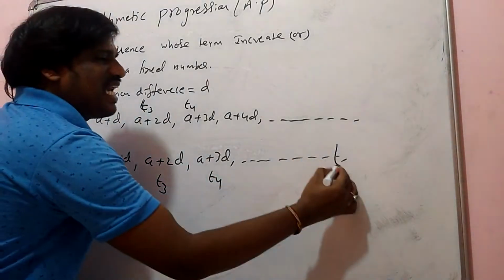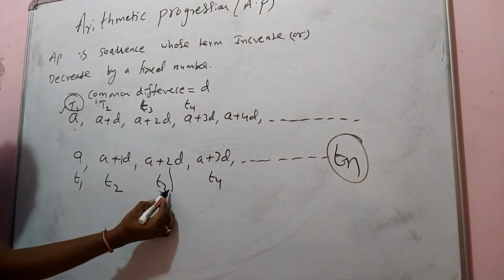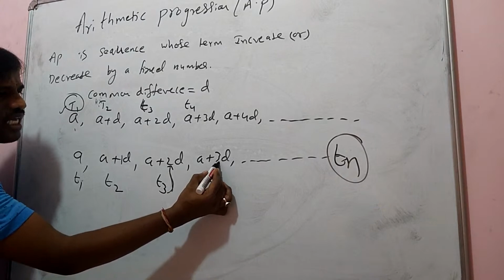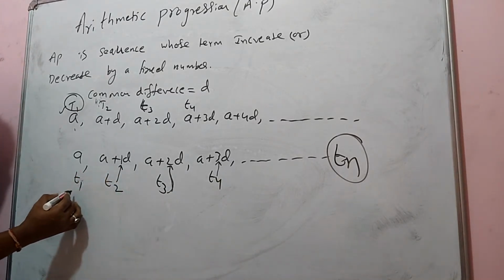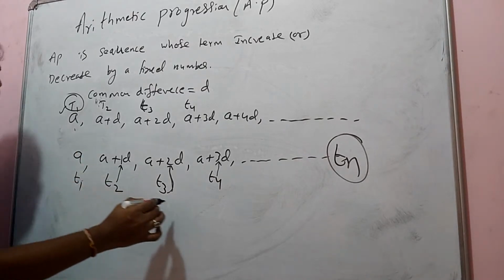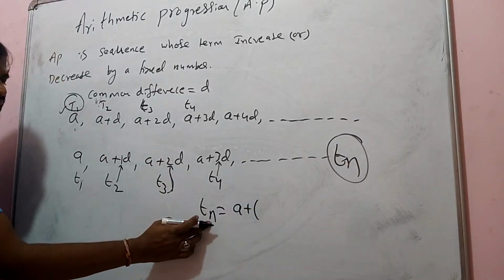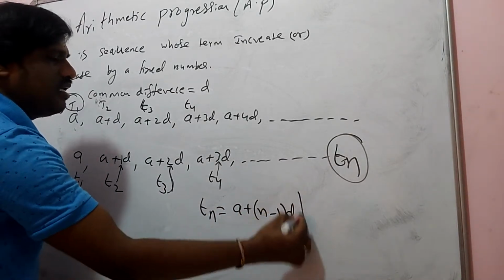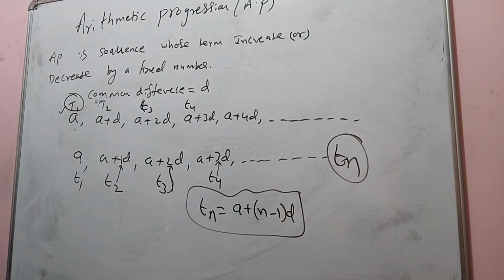Can you tell me what is the nth term? If it is the second term, I get D with 1 less; for the third term, D with 2, which is 1 less than the term number; for the fourth term, 3D. For the first term, D is 0. So the nth term will be A plus (n minus 1) into D. So the nth term of an arithmetic progression is A plus (n minus 1) D.